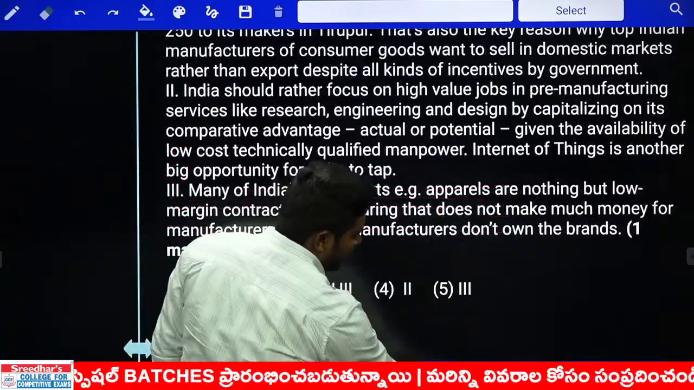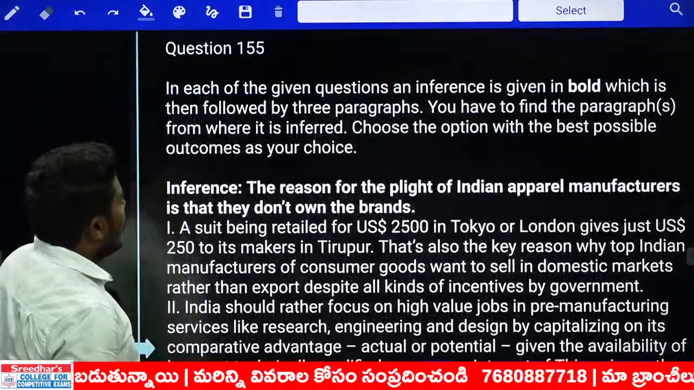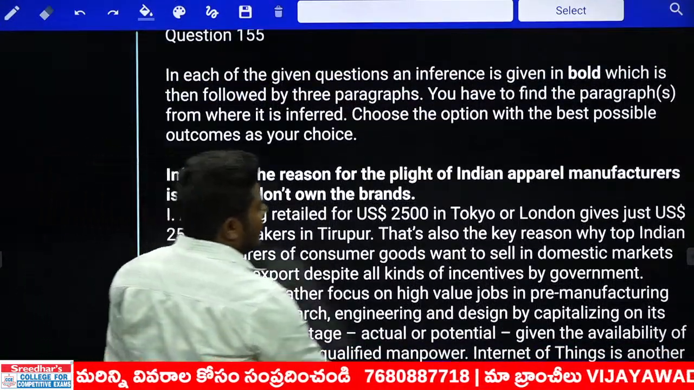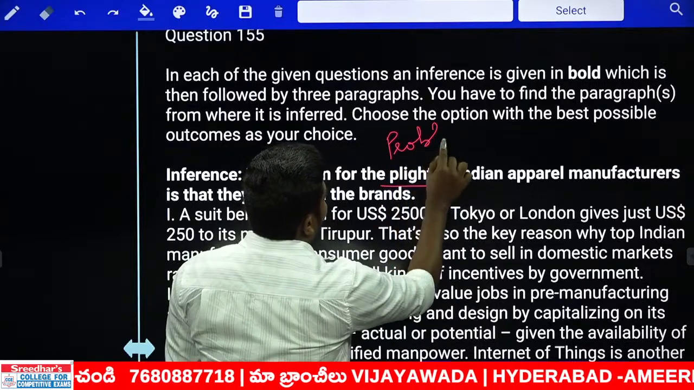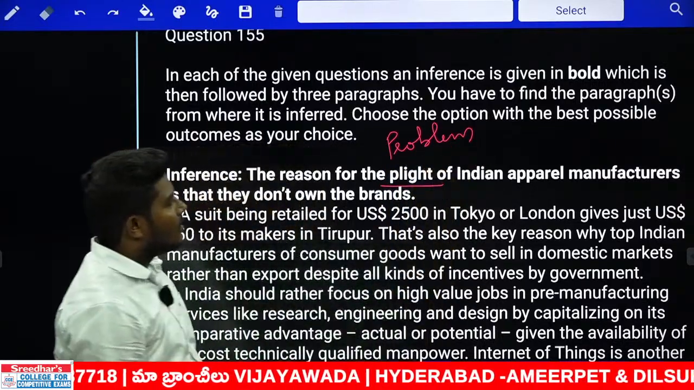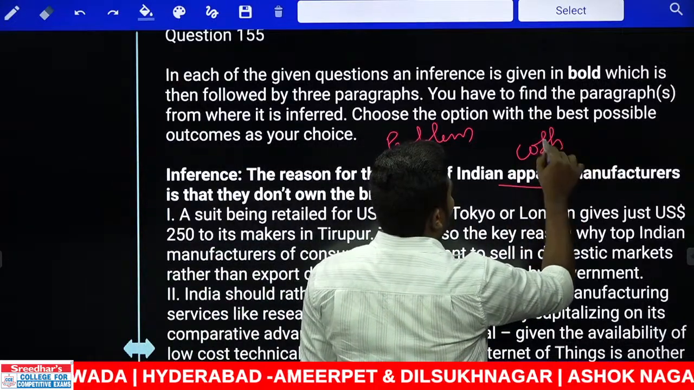Next, 155. Look at the statement. The reason for the plight, which is nothing but a difficulty, a problem. The reason for the plight of Indian apparel manufacturers. Apparel is nothing but cloth manufacturers.